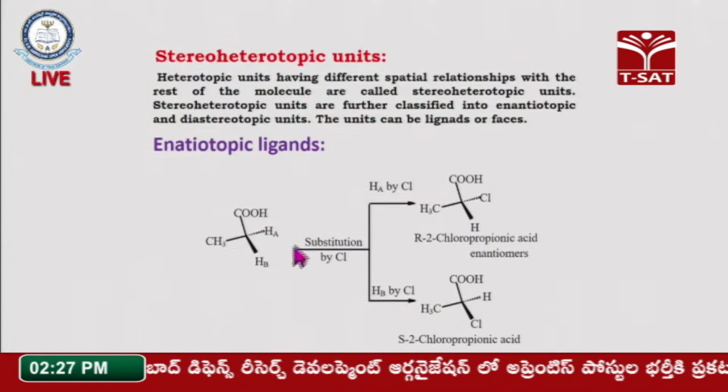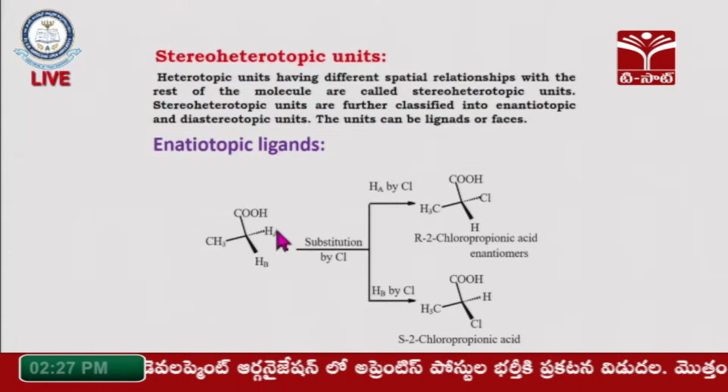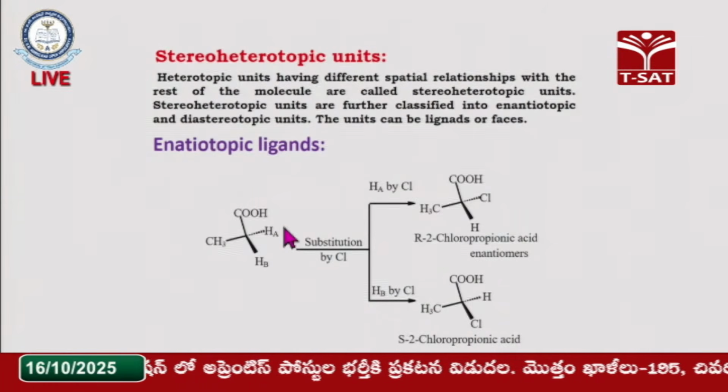So in the enantiotopic ligands, here also we follow the two criteria, the symmetry criteria and the substitution criteria. Here also we get four groups on the central carbon atom, but the relationship of the two hydrogens, whether it is homotopic or heterotopic, is what we are going to find out. Whether these HA and HB hydrogens, in this particular compound, propionic acid, are homotopic or heterotopic.